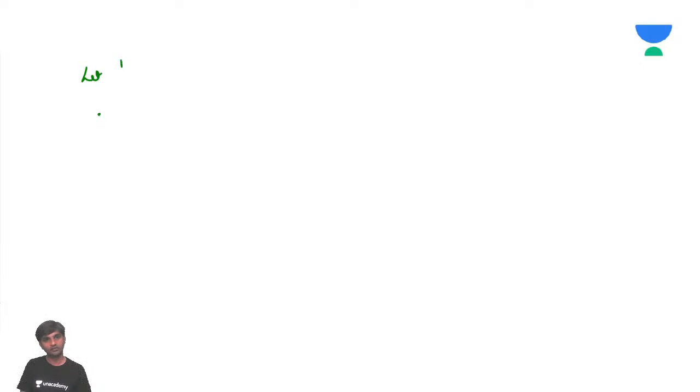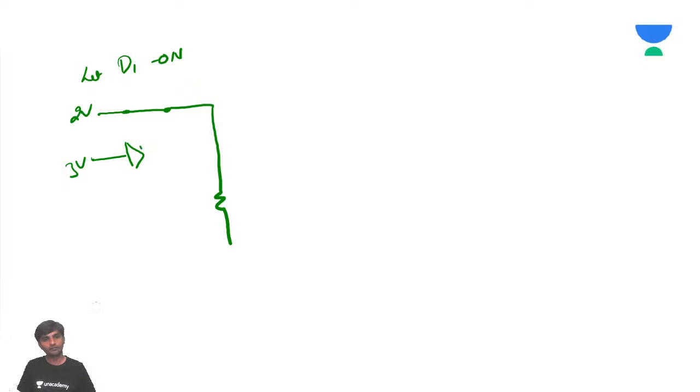Let D1 be on. So when D1 is on, what happens here? You have a short circuit like this. This is the 2 volts you have. Here you have a 3 volts diode, and here you have a 4 volts diode.